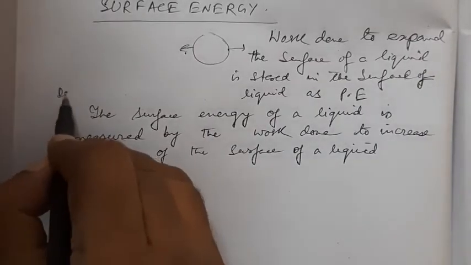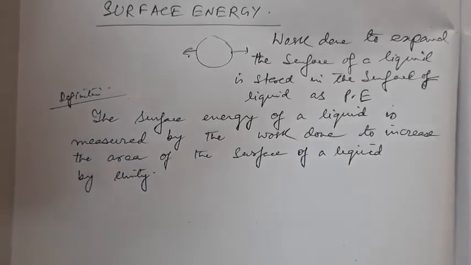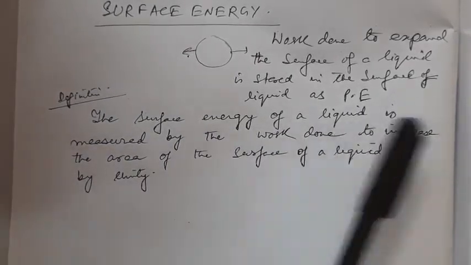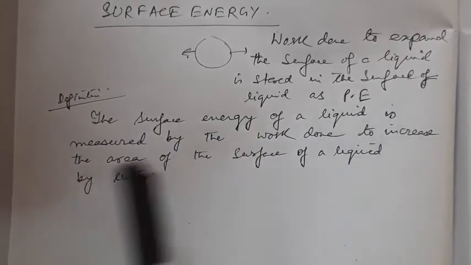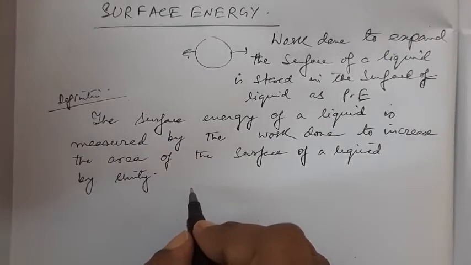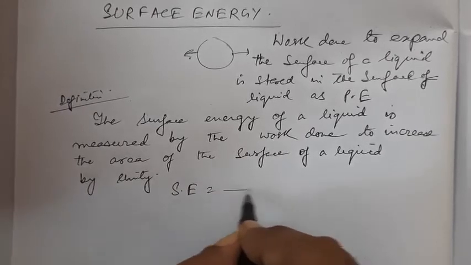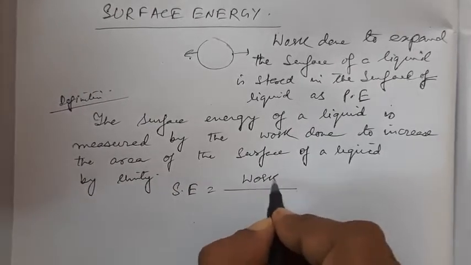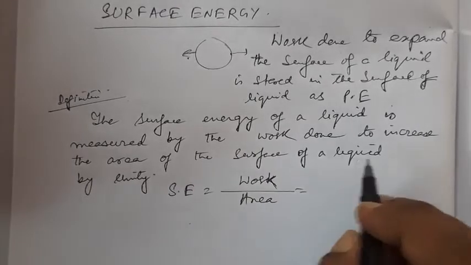Now the definition of surface energy. The surface energy of a liquid is measured by the work done to increase the area of the surface of a liquid by unity. So mathematically we can write: surface energy is equal to the work done to increase the surface area by unity. So we divide it by unity.